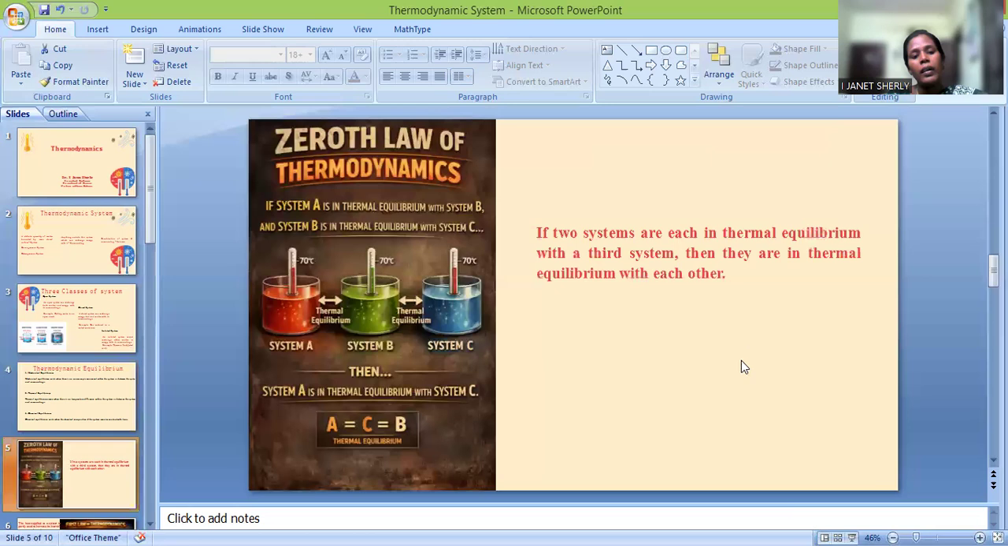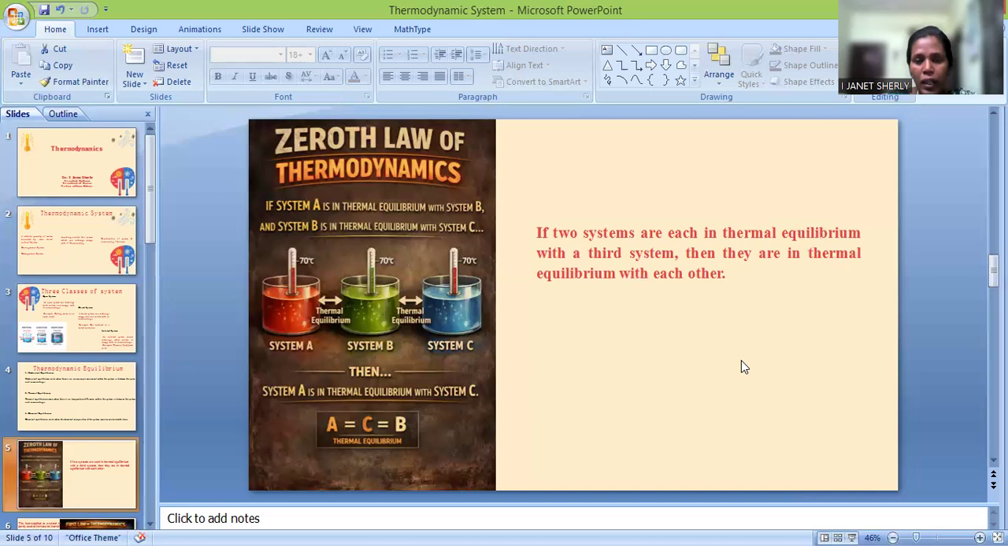I think you can see here we have three systems A, B, C. So here, system A is in thermal equilibrium with system B. Similarly, system B is in thermal equilibrium with system C. Right? If A is in thermal equilibrium with B and B is in thermal equilibrium with C, then obviously system A will be in thermal equilibrium with C.